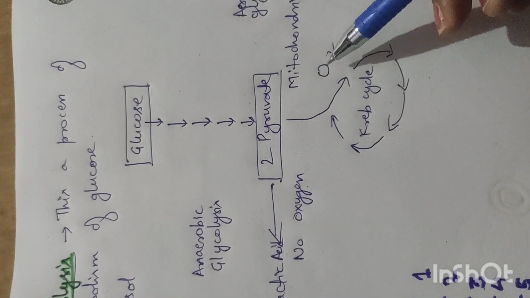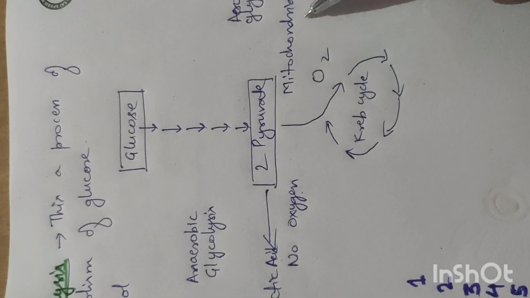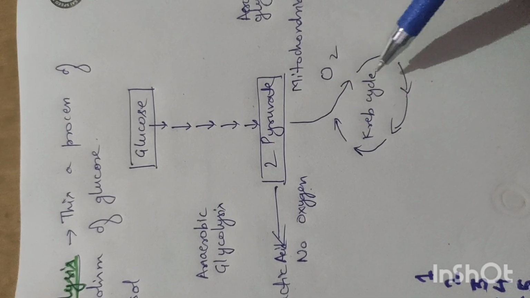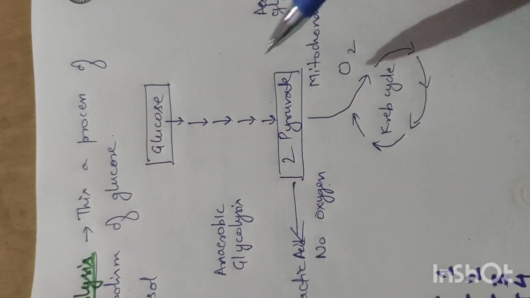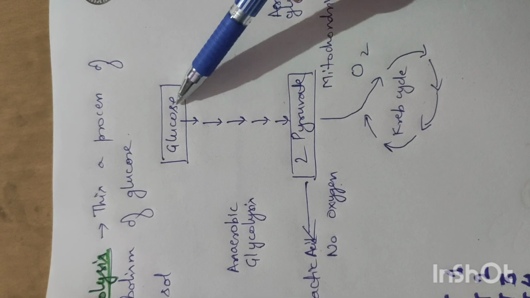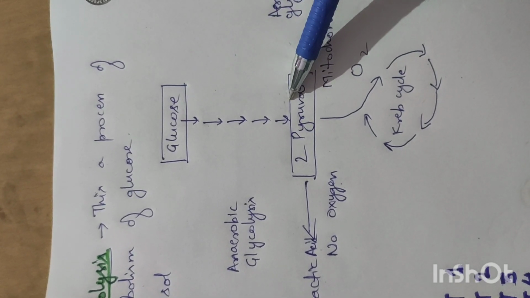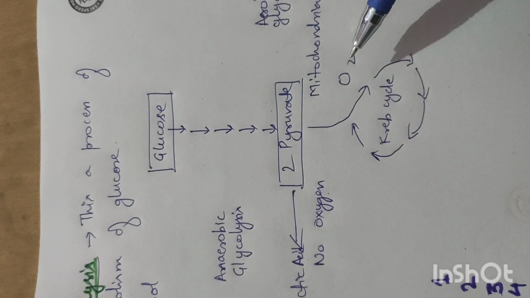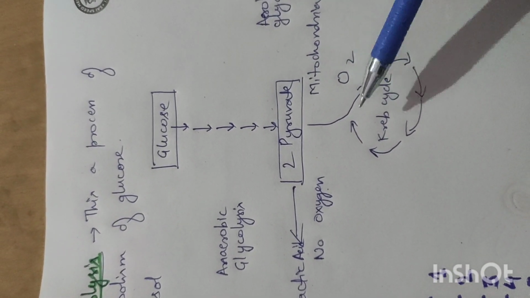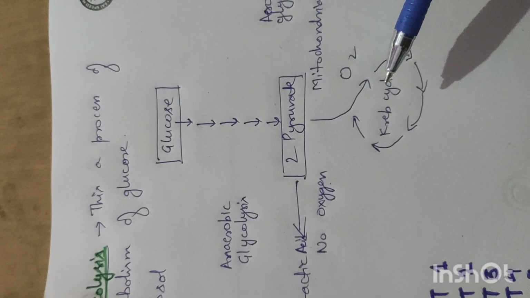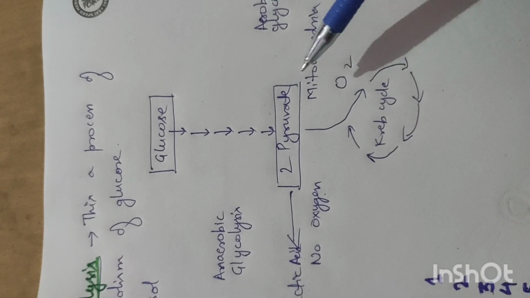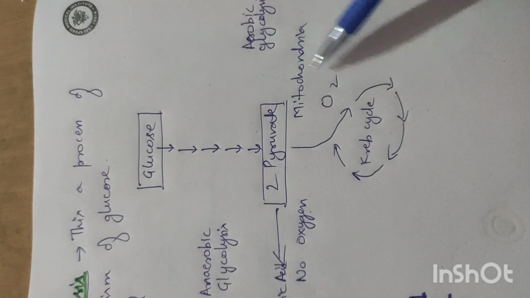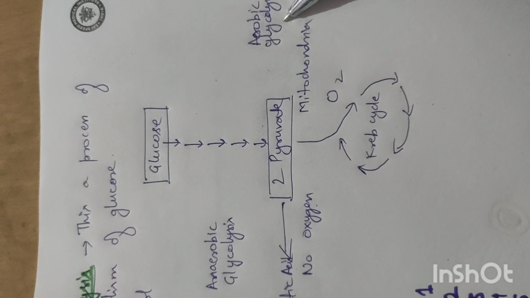If oxygen and mitochondria are present, then under this condition it will go into the Krebs cycle and an abundant amount of ATP will be produced. From glucose to pyruvate, a moderate amount of ATP, a moderate amount of energy, will be produced. But if it gets oxygen and mitochondria, it will produce an abundant amount of ATP and energy. The process from here to here is called aerobic glycolysis.